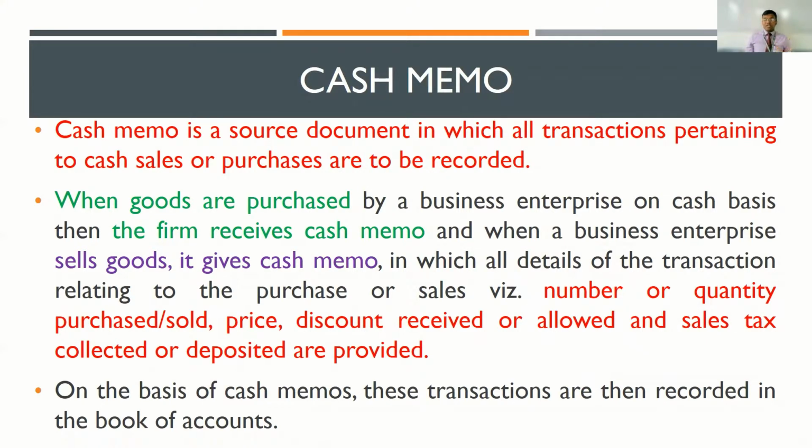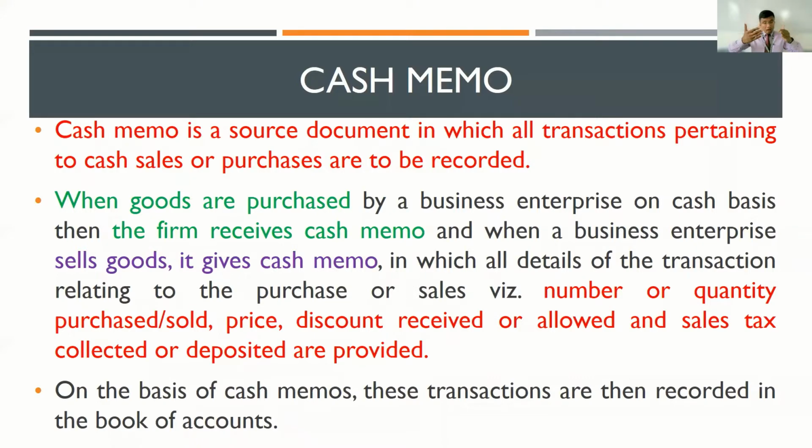And once the transaction has been carried out, they will be collecting the cash memo. Now, this cash memo is then passed on to the accounts team. So once the accounts team receives the cash memo, based on the details which have been provided in the cash memo, the accountant will go about entering the transaction into the books of accounts, namely journals and ledgers. So the cash memo serves as an evidence for the cash transaction which has been carried out.